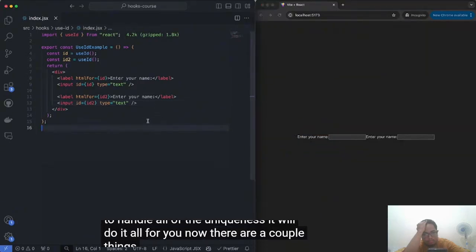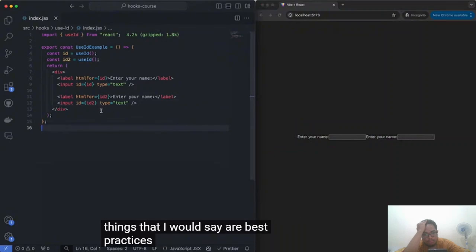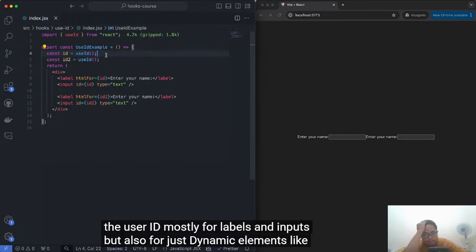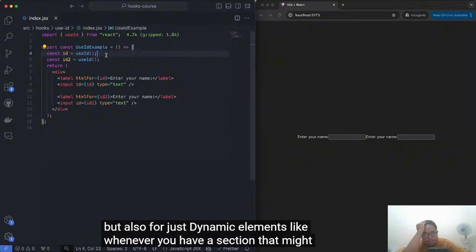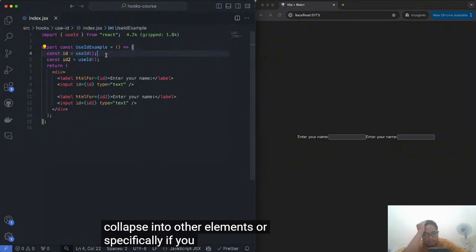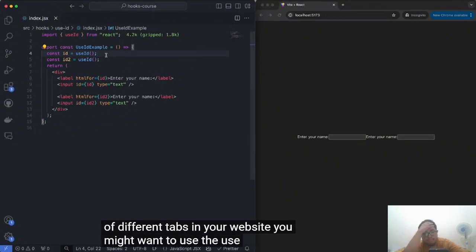Now, there are a couple of things that I would say are best practices. For example, I would say use the useId mostly for labels and inputs, but also for just dynamic elements, like whenever you have a section that might collapse into other elements, or specifically if you want to keep track of different tabs in your website, you might want to use the useId as well.